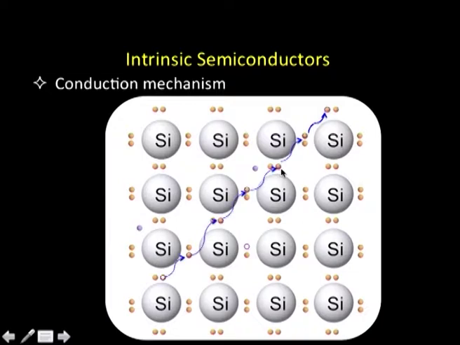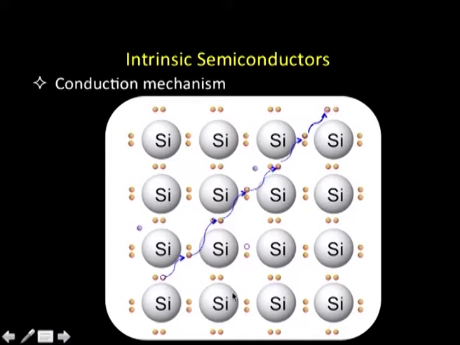So, what you will see is that an electron is moving from one place to another and occupying a hole, and then that process continues. The effective outcome of this whole series of movements is that an electron which was here has moved somewhere here, and a hole which was here initially has now reached over here.